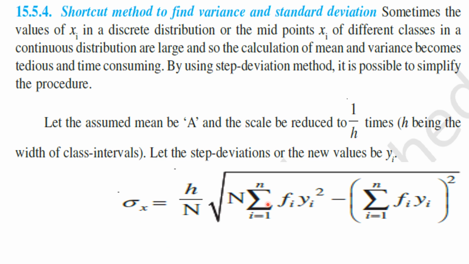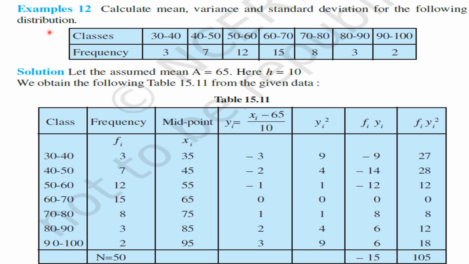Step deviation method reduces the time to find the variance and the standard deviation of a given frequency distribution. Okay, my children, right. To understand the point well, let us take an example.